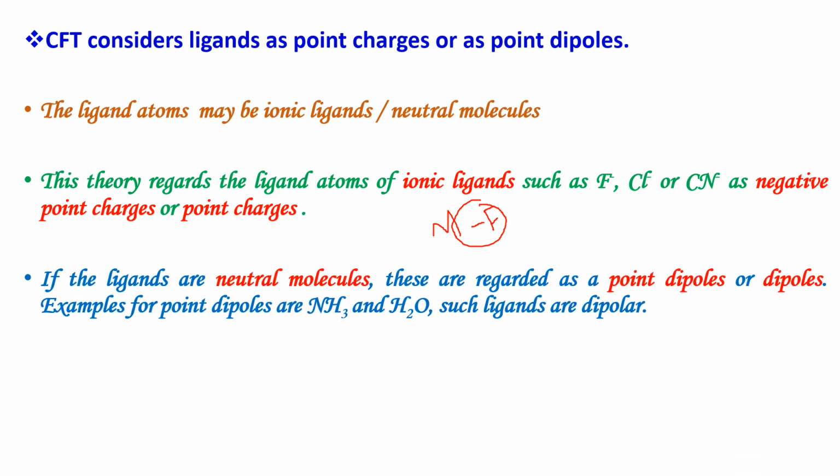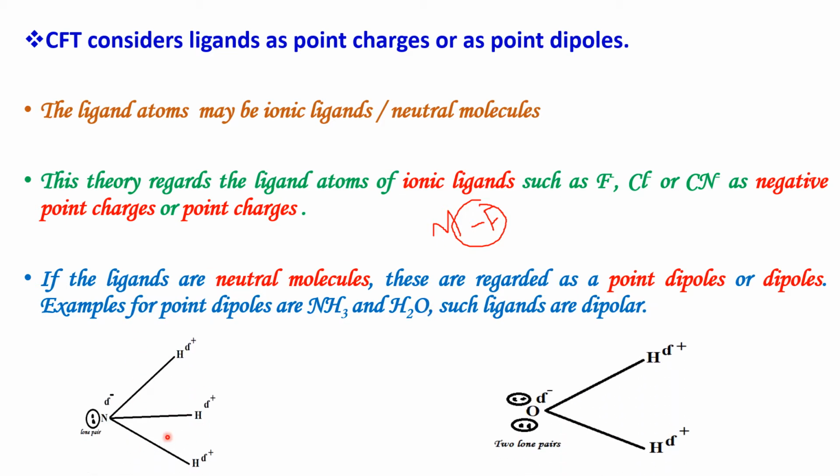Next, if the ligands are neutral molecules, these are regarded as point dipoles or dipoles. Examples of point dipoles are ammonia ligands and water ligands. They are dipolar molecules. You can see here the nitrogen atom contains one lone pair of electrons, so it gets a partial negative charge, and the hydrogen atoms get a partial positive charge.